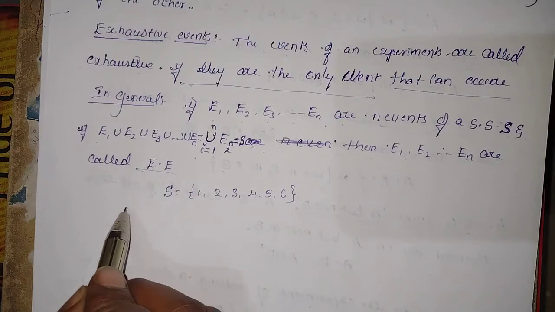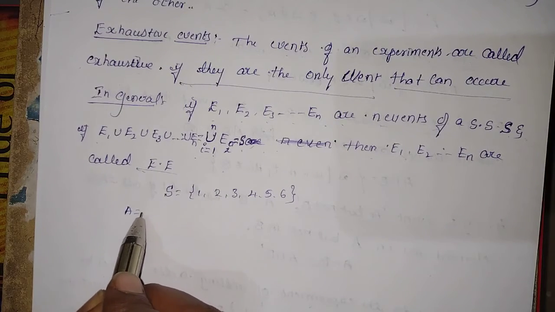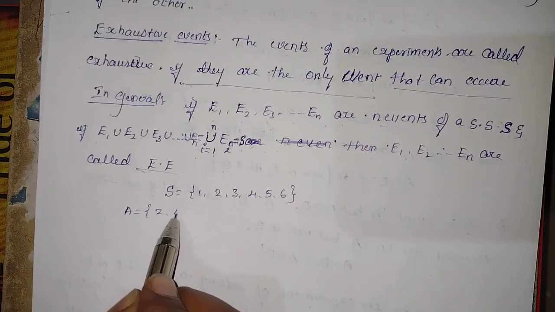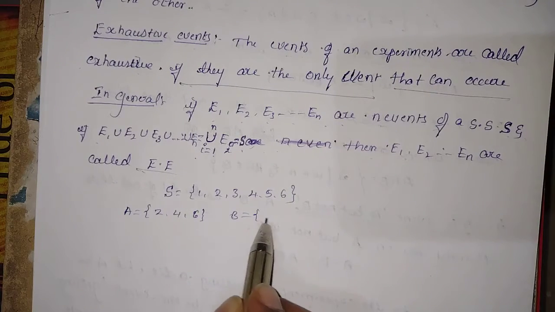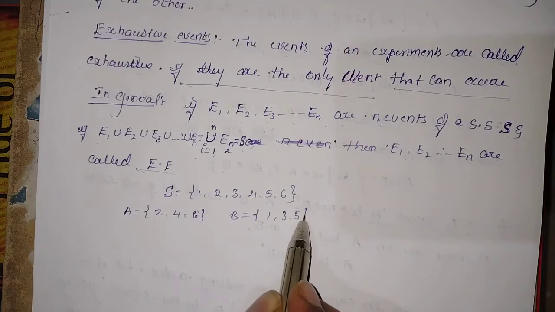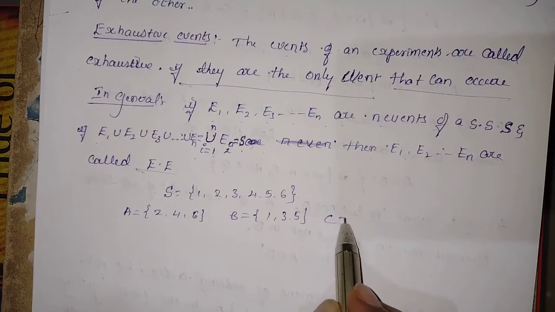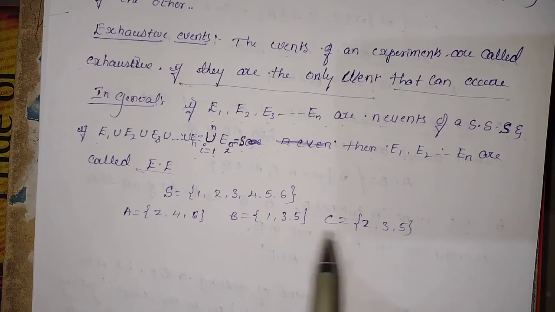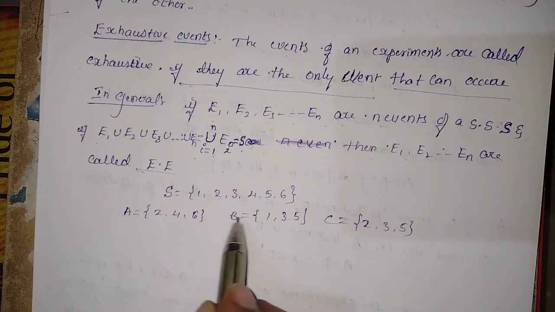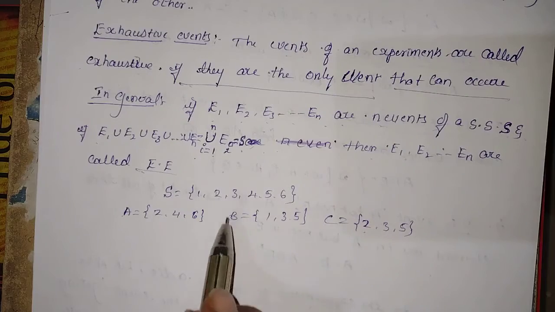From this sample space you should consider events like this. Even number means 2, 4, 6; odd number like 1, 3, 5; prime number like 2, 3, 5. Is it right? These are events of the sample space.